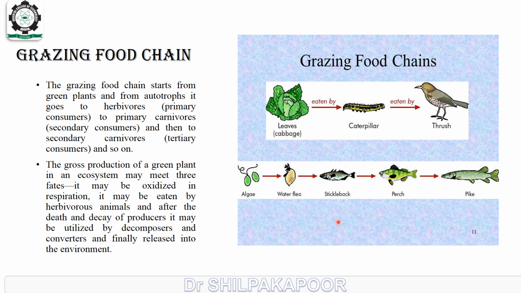One more example of the grazing food chain is algae, Physa, stickleback, perch, and pike. This is the food chain in the aquatic system.